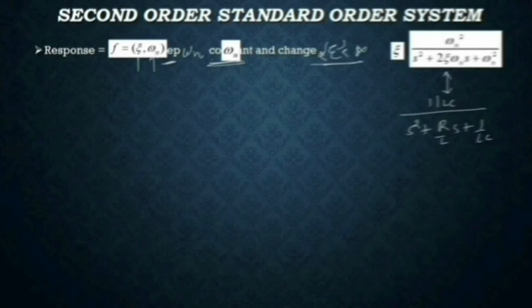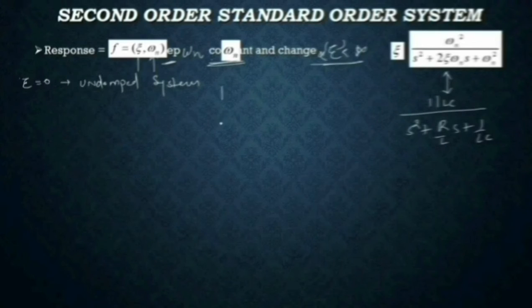Now if we don't damp the system, the system will keep on oscillating. If we don't damp the system, that means damping is 0, and the system will oscillate and keep on oscillating. We call this the undamped system.